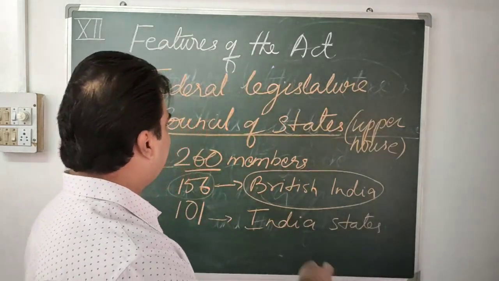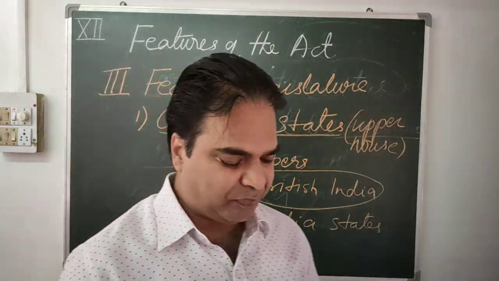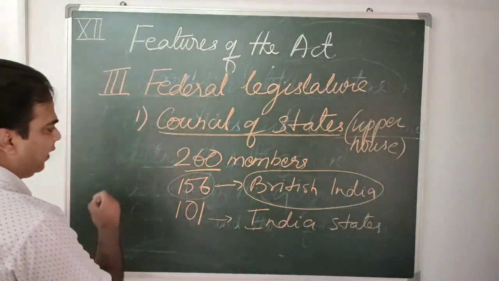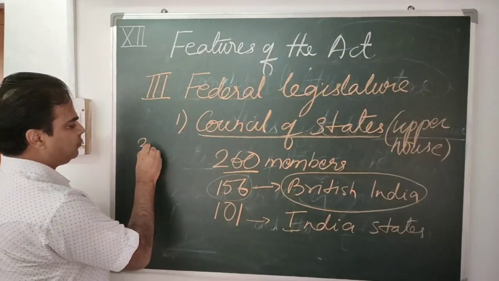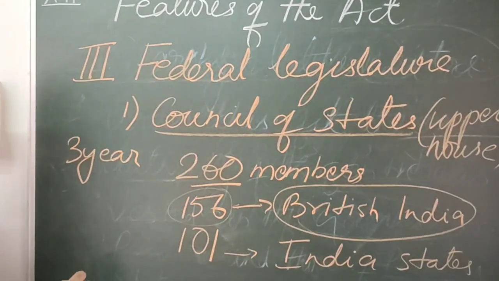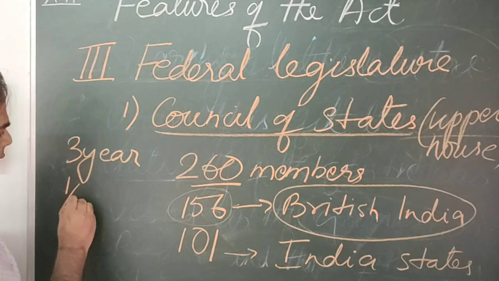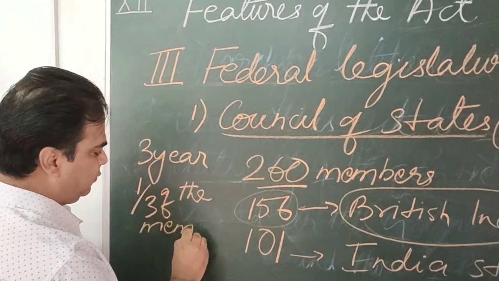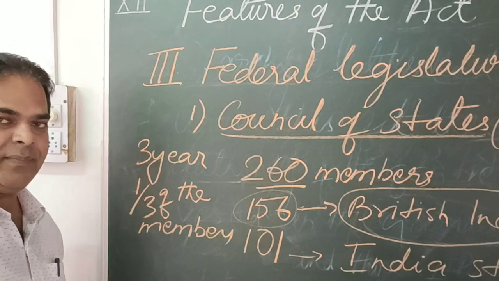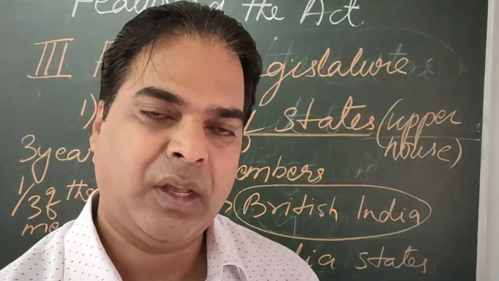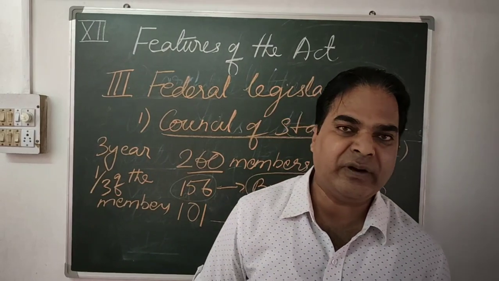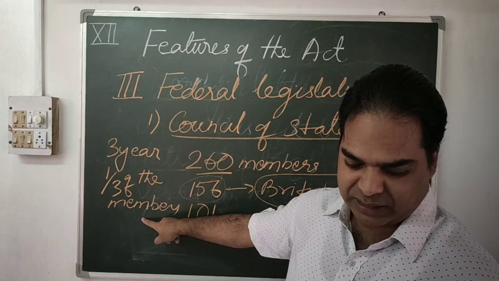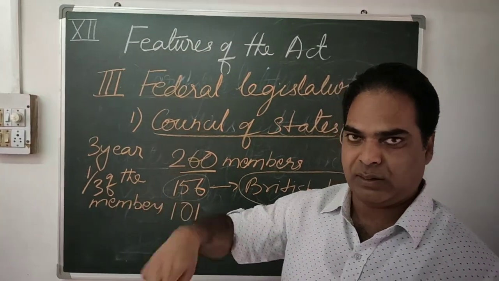So let me tell you once again, the Council of State was a permanent house. Every third year, 1/3 of the members retired and the new ones entered, like the present Rajya Sabha.